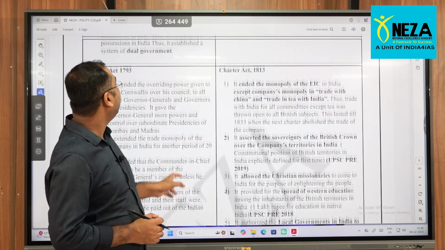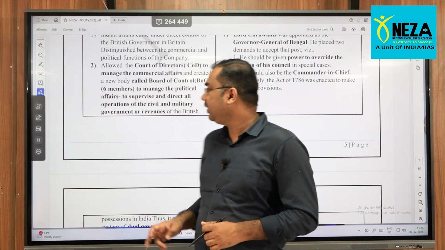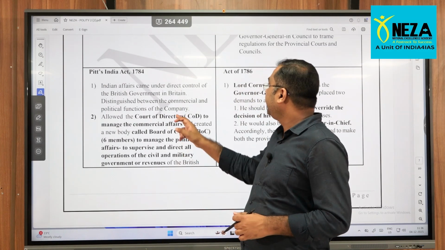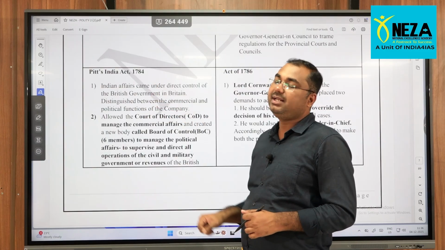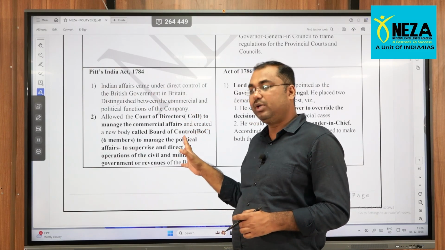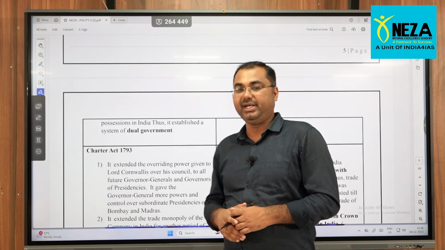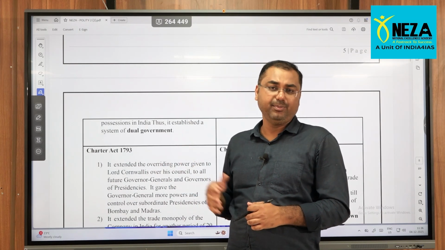So, moving further, one more important aspect to note here is that through this 1784 Act, first we had the Court of Directors and the Board of Directors. This is what is ultimately called the dual government. Okay. So, this is again very important.